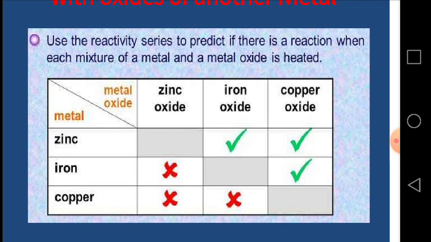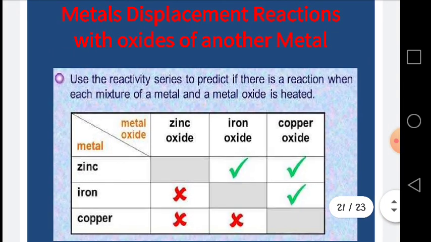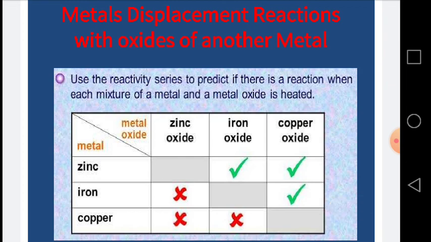And when we add iron to zinc oxide, no reaction takes place. It means iron is less reactive than zinc. And when we add iron to copper oxide, a displacement reaction occurs and iron oxide is formed and copper is separated. It means iron is more reactive than copper. When we add copper to zinc oxide and iron oxide, no displacement reaction occurs. It means copper is less reactive than zinc and iron. So dear students, in this way we can understand the reactivity series with the help of metal displacement reactions with the oxides of another metal.